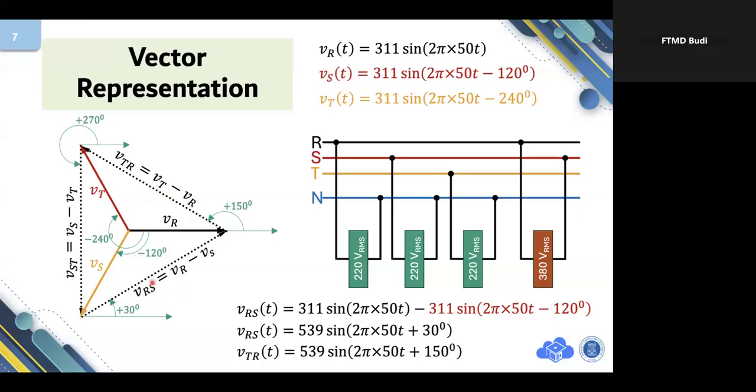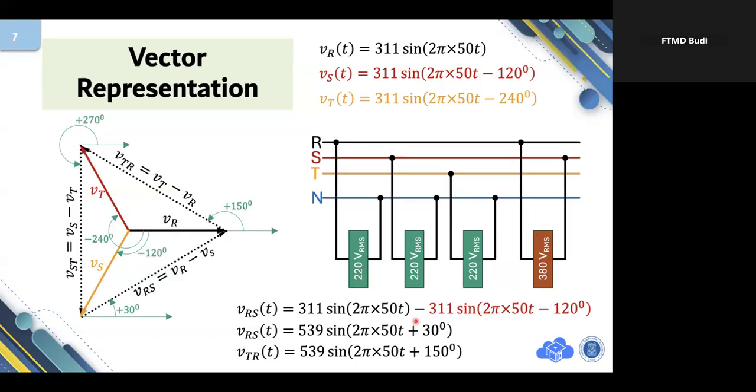VRS, which one is RS? This one is RS, right? VR minus VS. This is VR, this is minus VS. If you perform the mathematical calculation using this subtraction and trigonometric identities, the process will take so long.